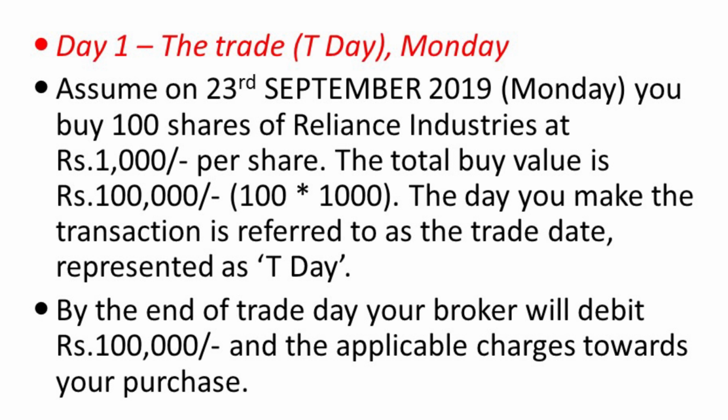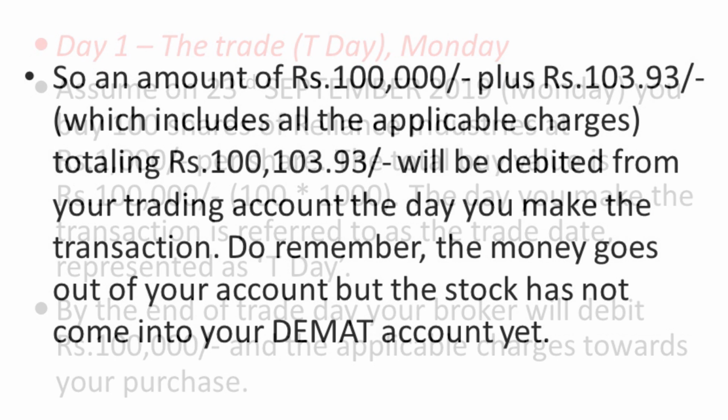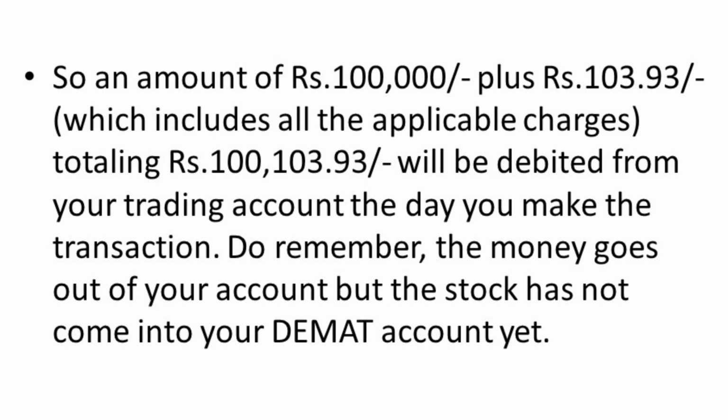By the end of trade day, your broker will debit rupees 1 lakh and the applicable charges towards your purchase. So an amount of rupees 1 lakh plus rupees 103, which includes all the applicable charges, totaling 1,103 rupees, will be debited from your trading account on the day you make the transaction. Do remember, the money goes out of your account but the stock has not come into your demat account yet.